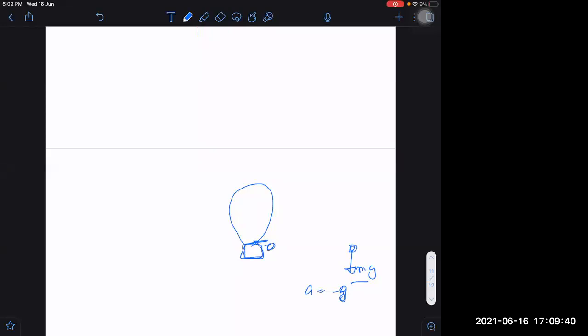What is the velocity of the balloon? Already we calculated, and we found the velocity of the balloon to be equal to g by 2, I think, right? Therefore, the initial velocity of the ball also will be equal to g by 2 only, upwards. With respect to the balloon, it will appear to be going down. With respect to the balloon, its velocity will be just 0. It is not rising up with respect to the balloon.